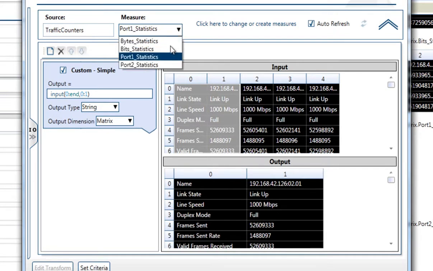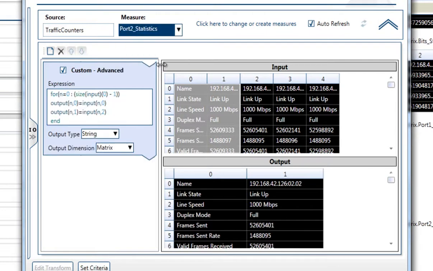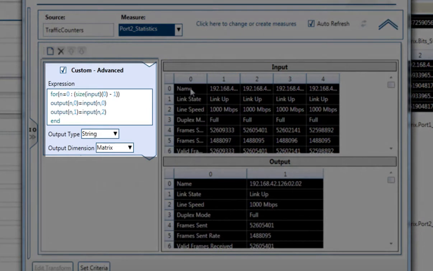And in order to get port 2 statistics, you can use a custom advanced transformation. Here, you can run through the whole input matrix and copy the first and the third column values to the output matrix.